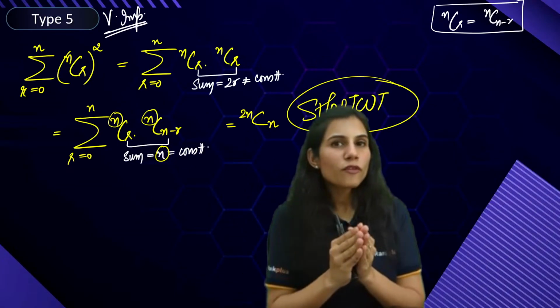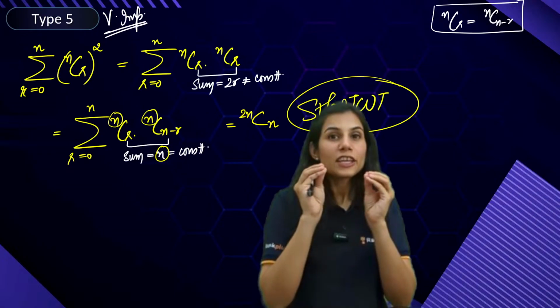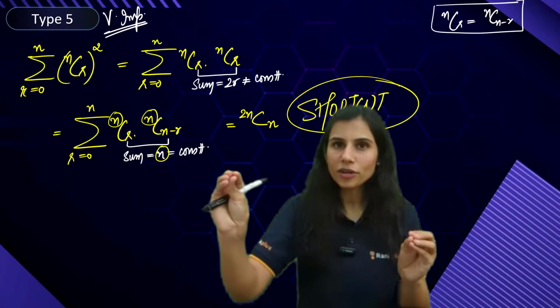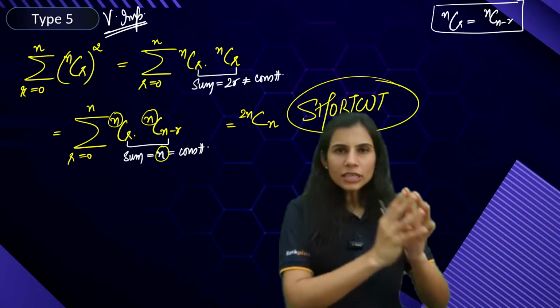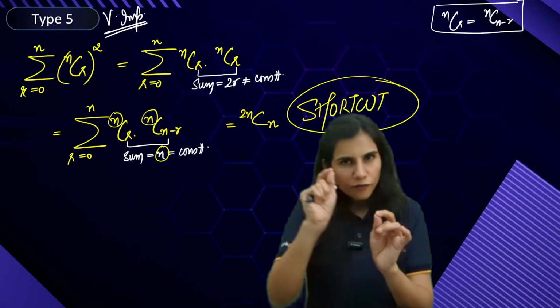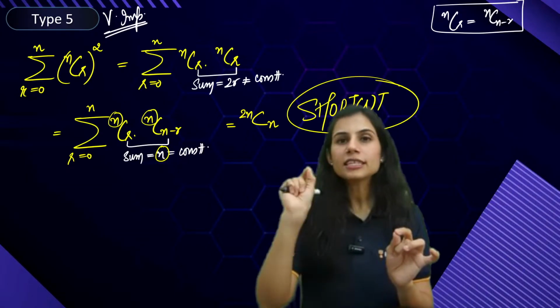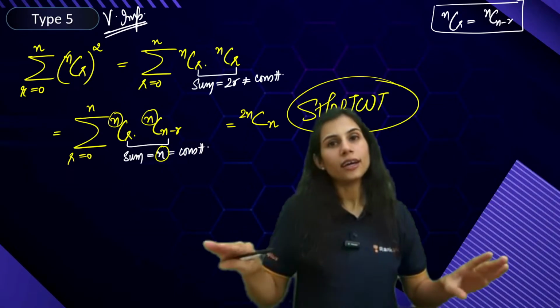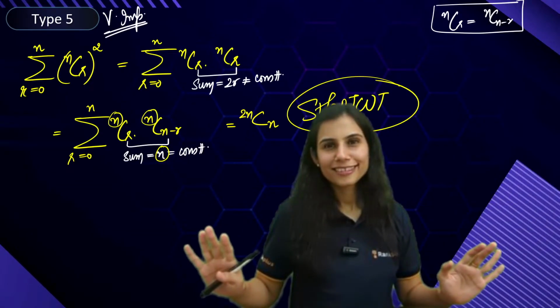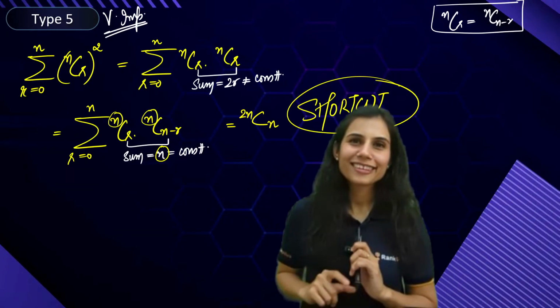Now when you consider the sum of lower indices, it will come out to be a constant, and eventually your final answer will be what? The setup is the summation of a product of binomial coefficients where the sum of lower indices is constant. So your final answer, as per the direct shortcut, comes out to be the sum of upper indices C the sum of lower indices. Bingo, done. That's it. Very important series in your pocket, just like that.